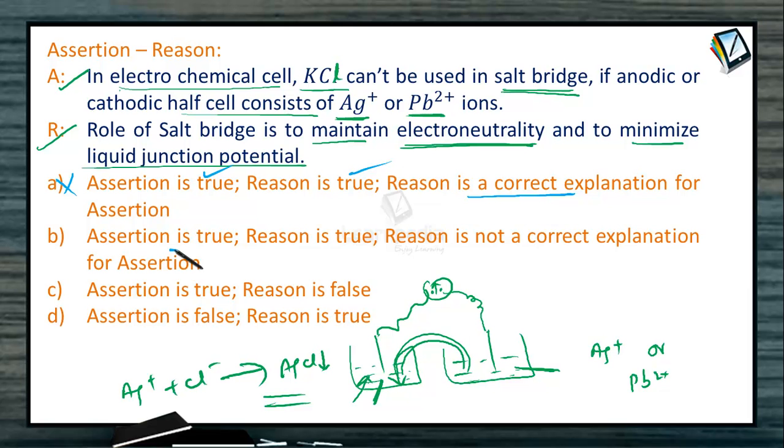Here is B. Assertion is true, reason is not a correct explanation. Because there will be a chemical reaction when the chloride ion enters the compartment where Ag+ or Pb2+ are there, they react. So therefore, the answer is B.